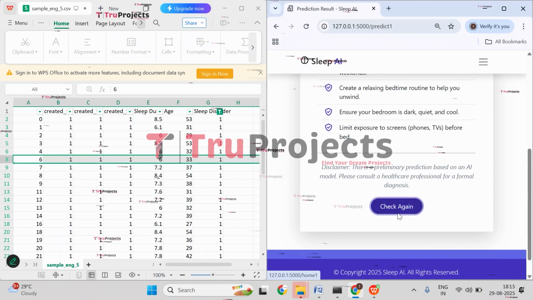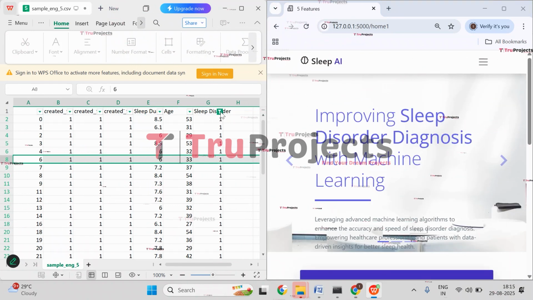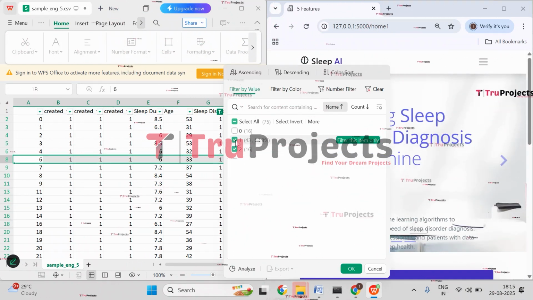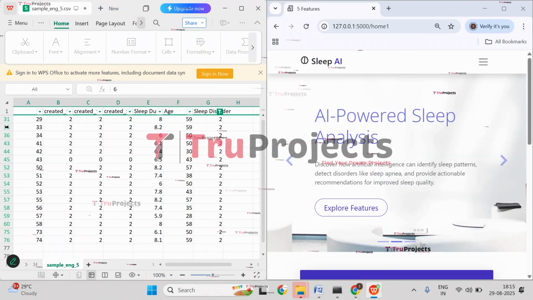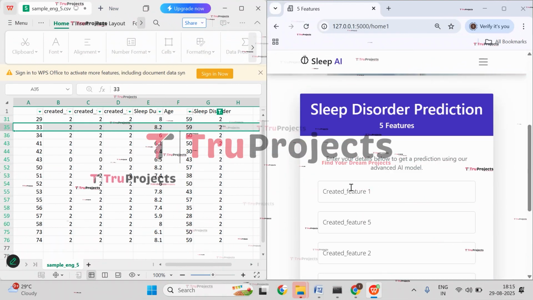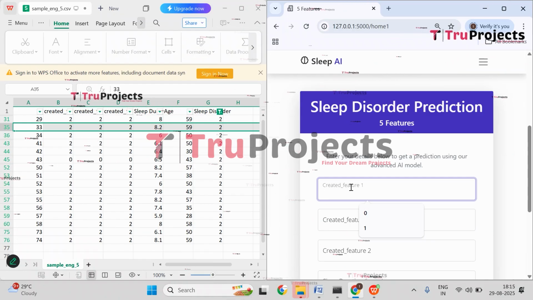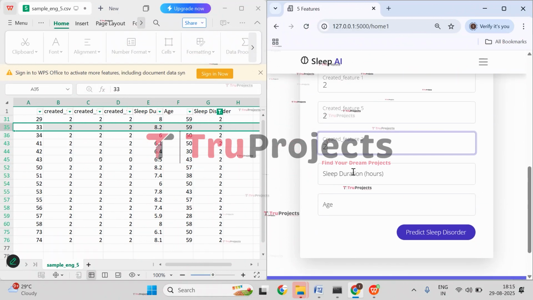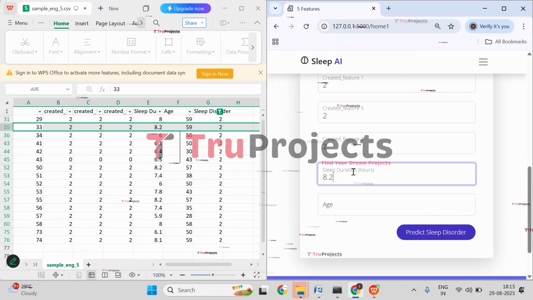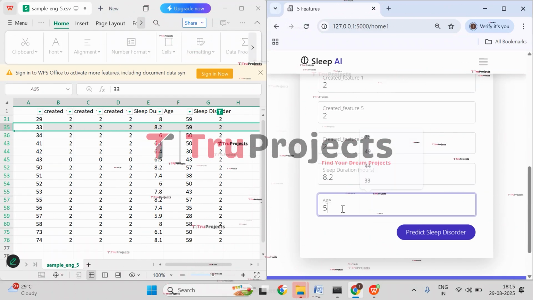Now let's check with some more, that is with class 2. Let's check with this case. So here created feature 1 is 2, 5 is also 2, and 2 is also 2. Sleeping hours are 8.2 hours and the age is 59.